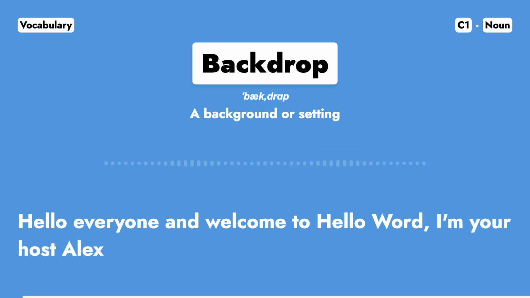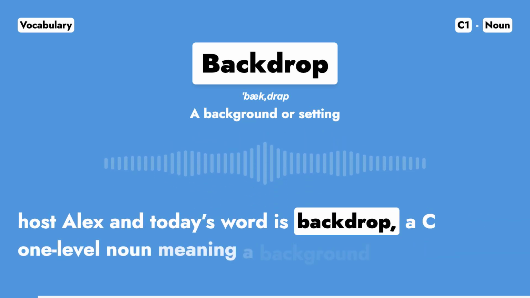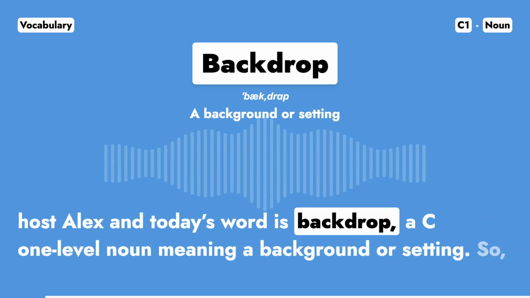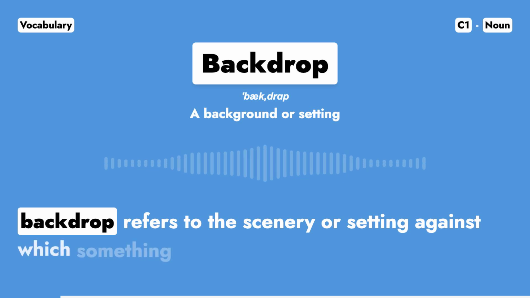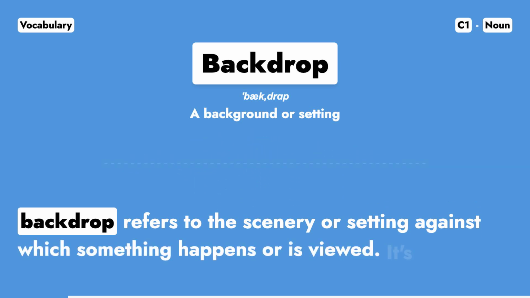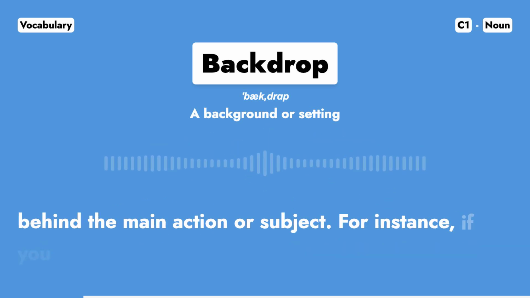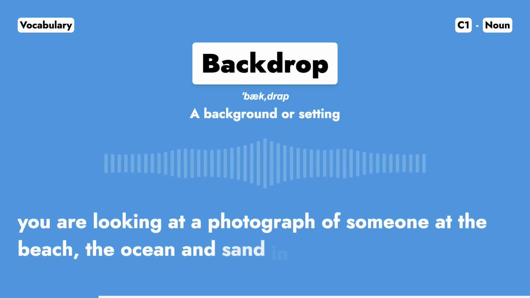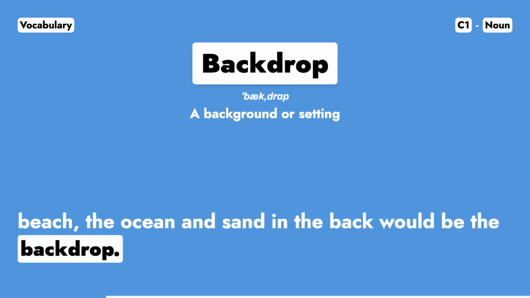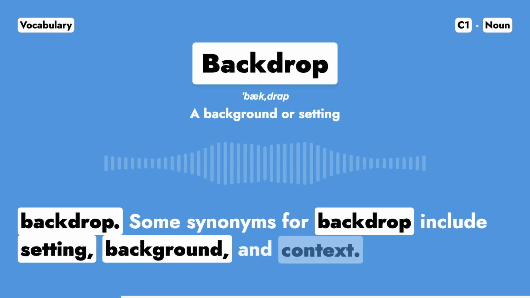I'm your host Alex and today's word is backdrop, a C1 level noun meaning a background or setting. So, backdrop refers to the scenery or setting against which something happens or is viewed. It's what's behind the main action or subject. For instance, if you're looking at a photograph of someone at the beach, the ocean and sand in the back would be the backdrop. Some synonyms for backdrop include setting, background, and context.